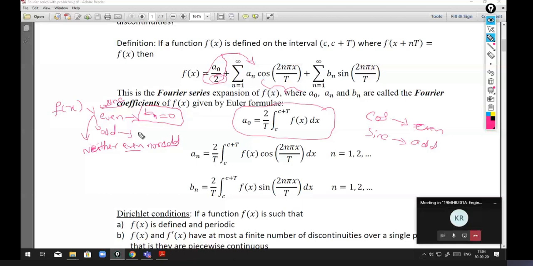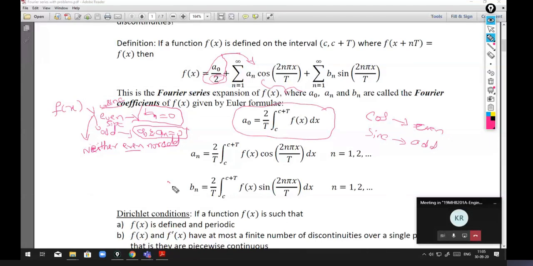If f of x is an odd function, I can reduce the calculation. There is no need to calculate; I can directly say a naught and an are both 0. If it is an even function, I can directly say bn is 0.